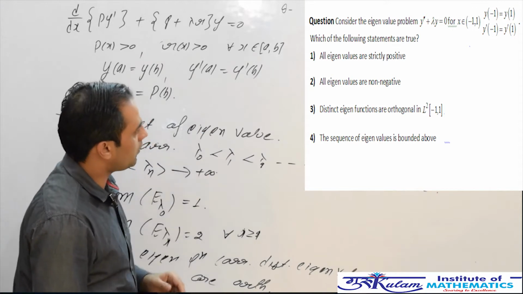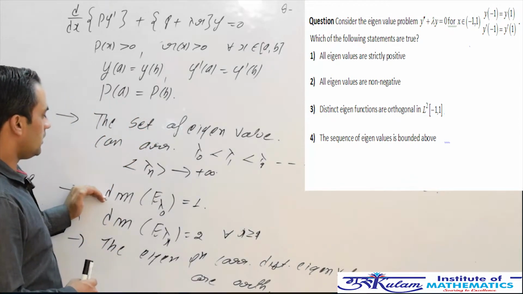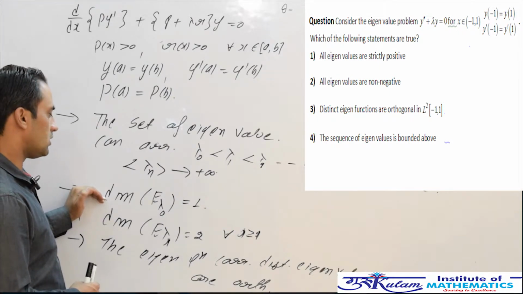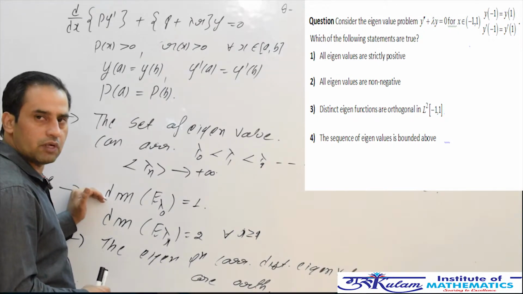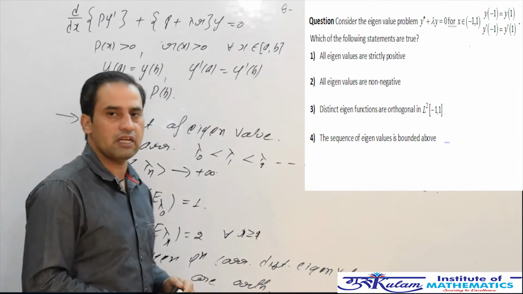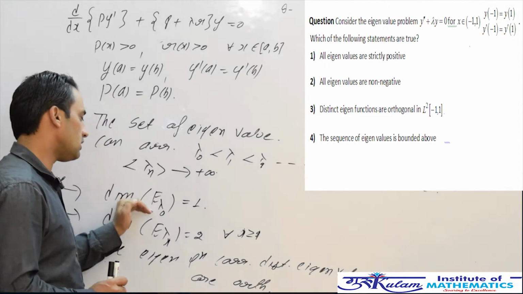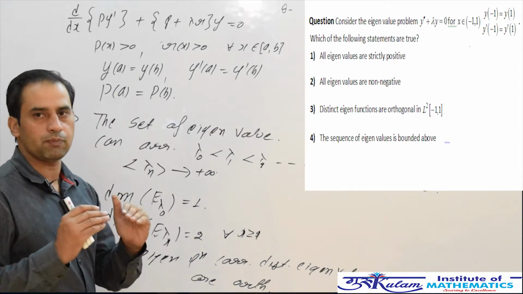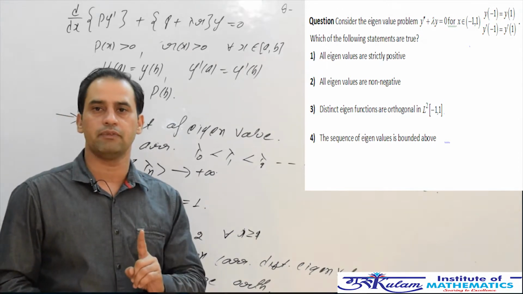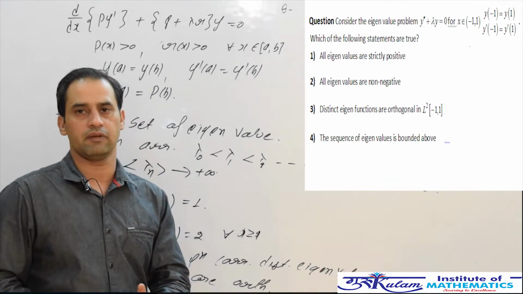Now, what about the first or second option? We have the property that the dimension of the eigenspace corresponding to the least eigenvalue is one. If there is an eigenvalue lambda equal to 0 with a one-dimensional eigenspace, then there definitely does not exist any negative eigenvalue.